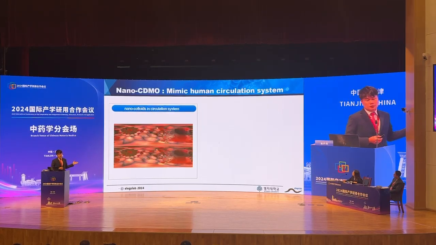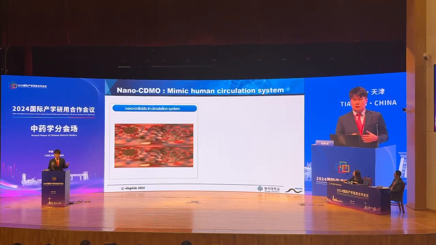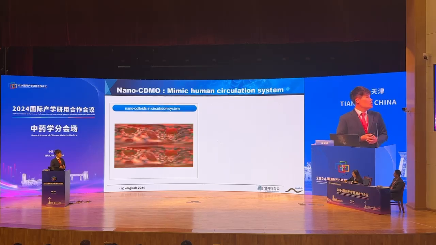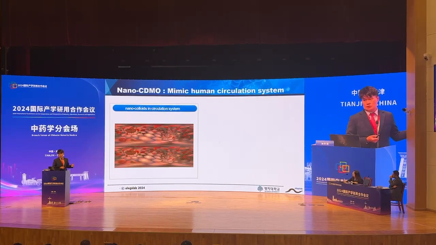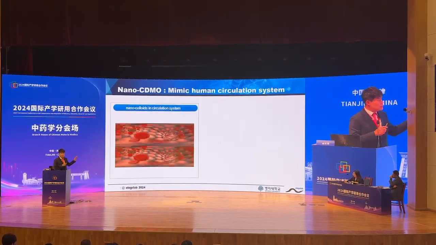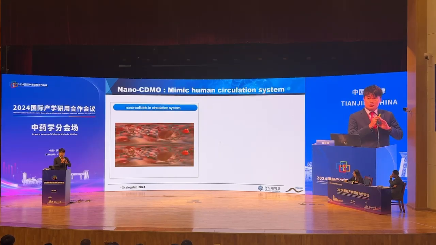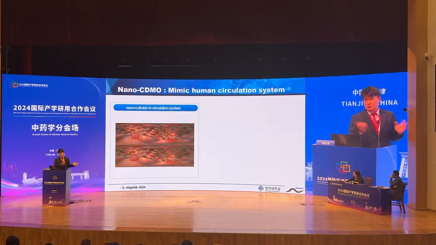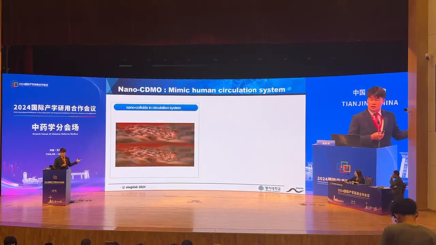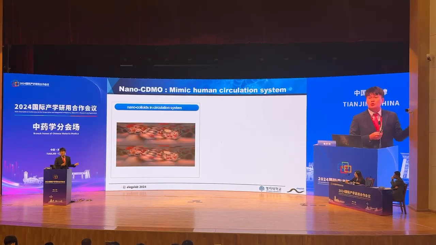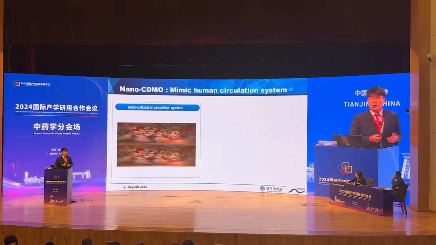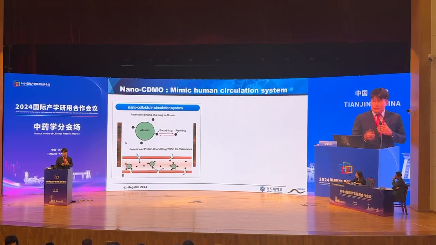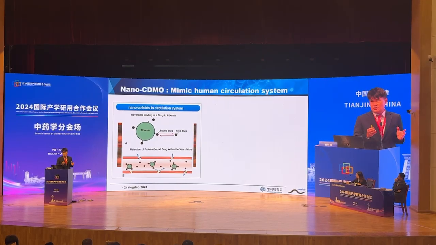So these are the human blood vessels, our circulation system. When you look at these blood vessels, you could find there is a transparent liquid, but apparently there is nothing. But in this transparent liquid there are proteins, many proteins. So a bunch of albumin proteins in the circulation system.